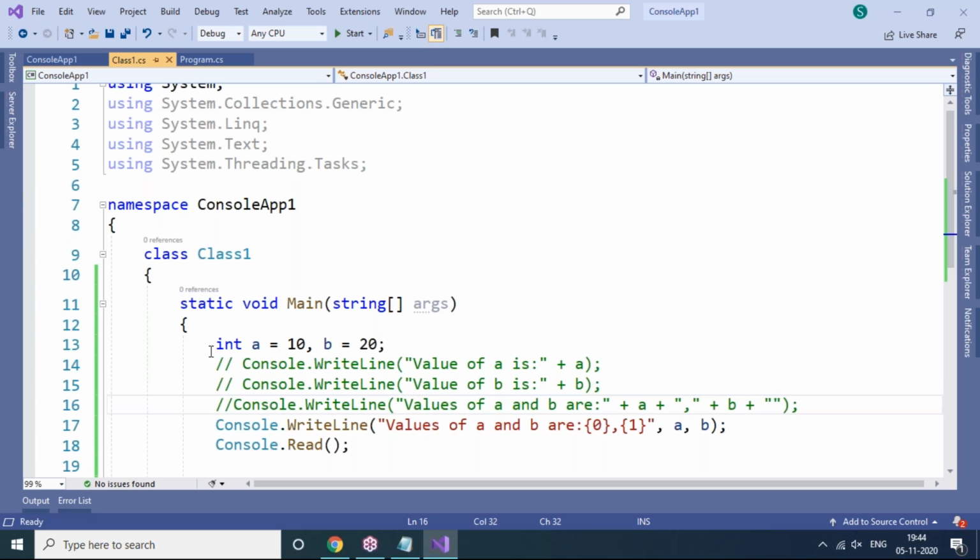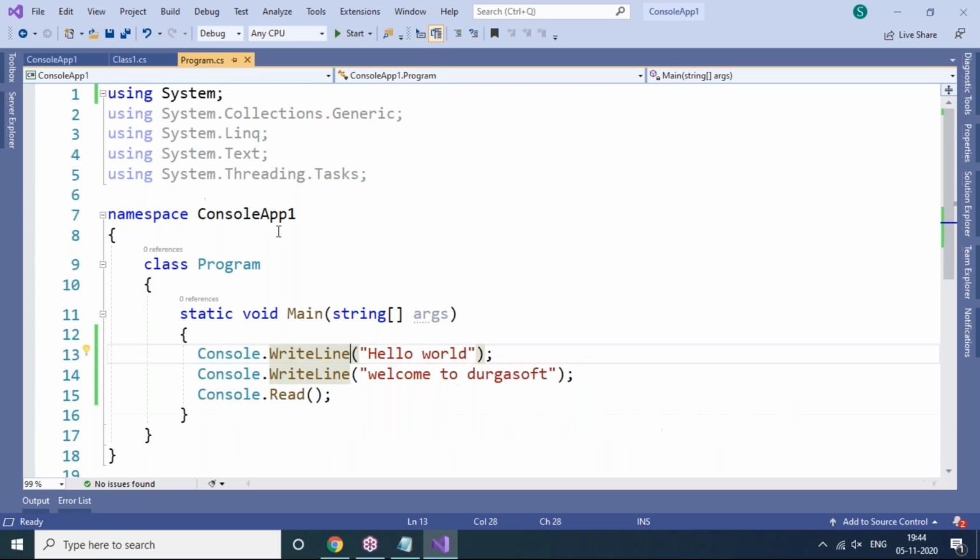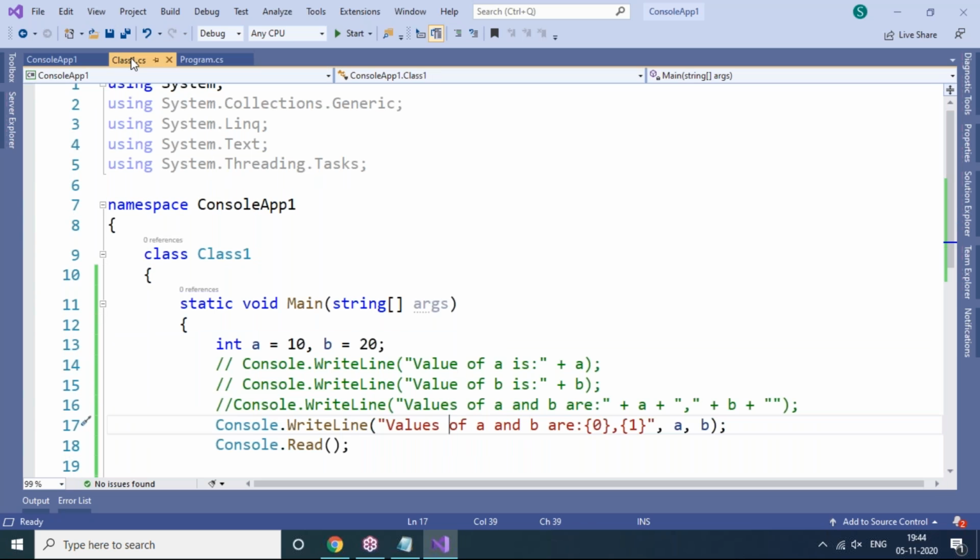Integer values, how to access them and how to print them in this program, we have seen, but they can also be accepted at runtime. Look here, in these two programs I have given the values inside the program only, either string values or integer values. But how do we accept values at runtime, sir? Means at program execution time it should ask please enter something, and as soon as we enter something, I need to store that into a separate variable.